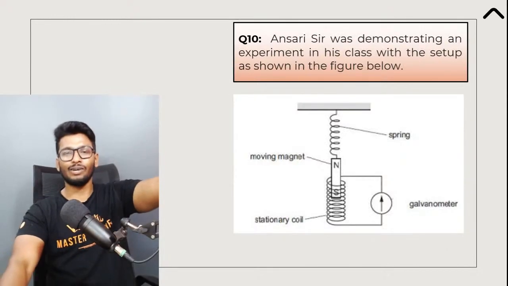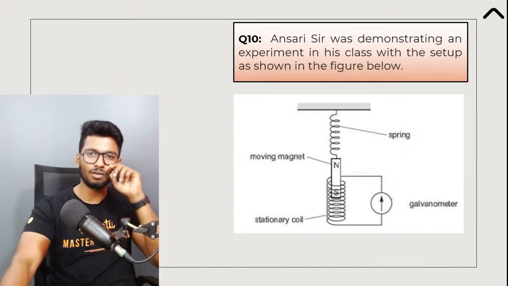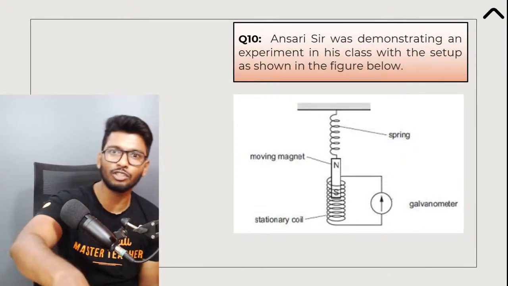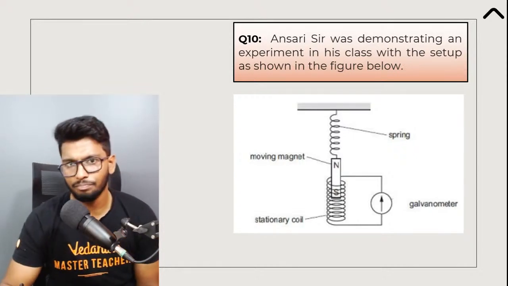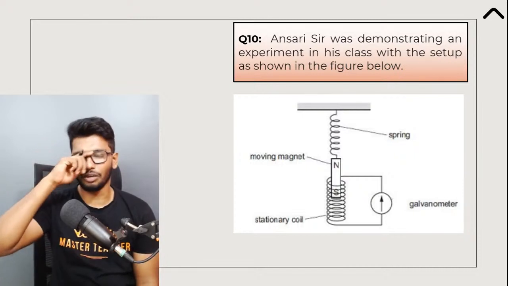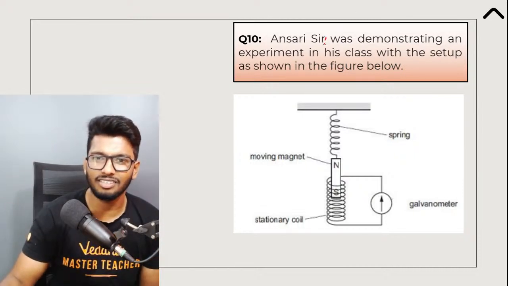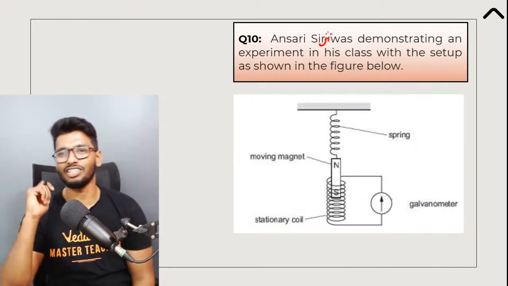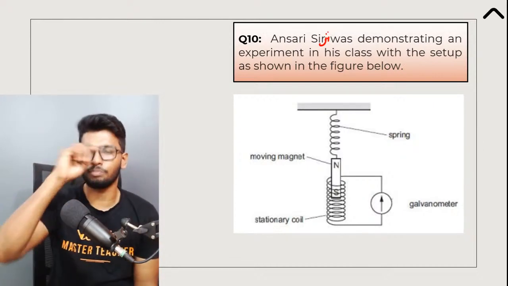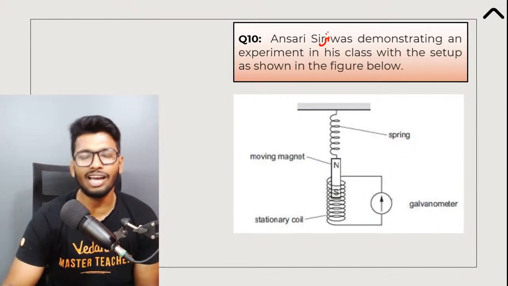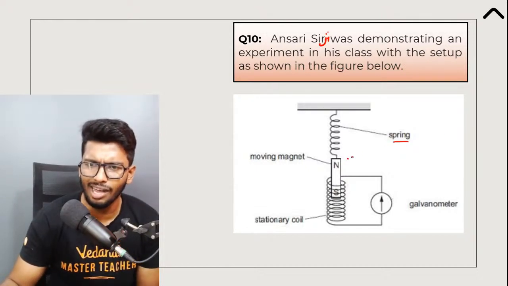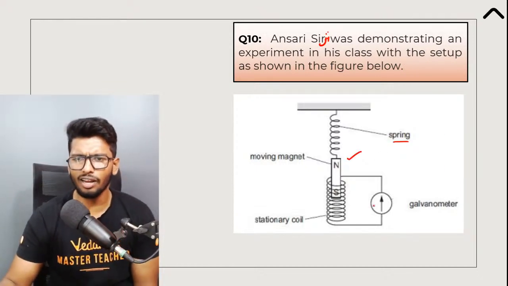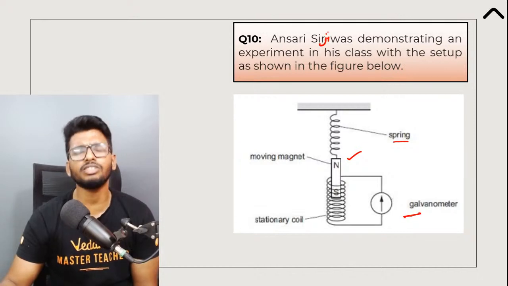Here is a 5-mark question, guys. A little different from what we generally do. I really love this question, so please give your best in this one. Ansari Sarji was demonstrating an experiment in his class with the setup as shown in the figure. You can see the setup for yourself. There's a spring, there's a moving magnet, there's a stationary coil, and there's a galvanometer connected to the stationary coil.